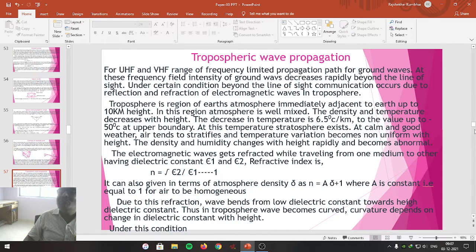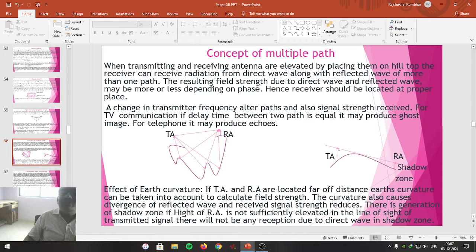Sometimes a cross polarization also results as far as space waves are concerned, and hence the waves are scattered. A scattering effect is also going to be observed with the space wave.